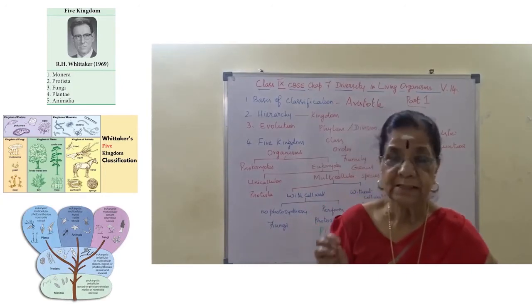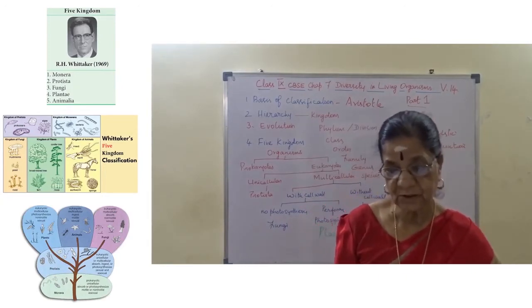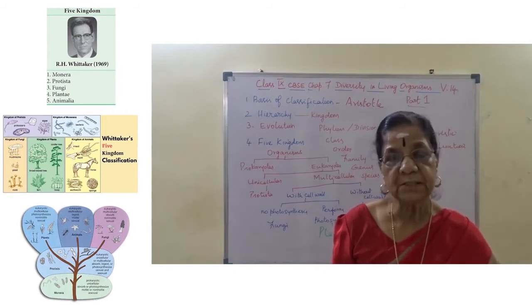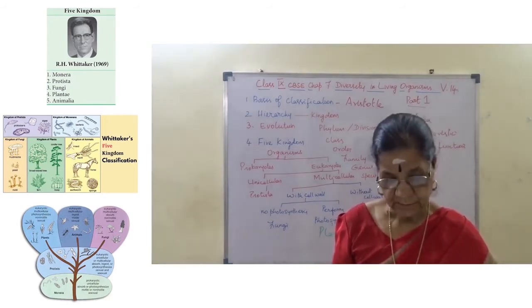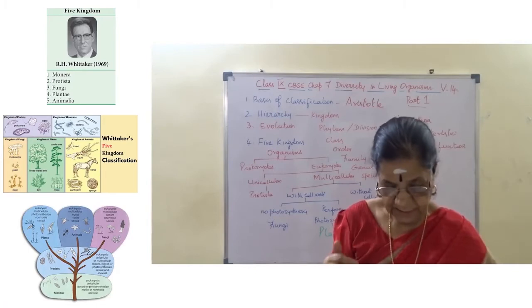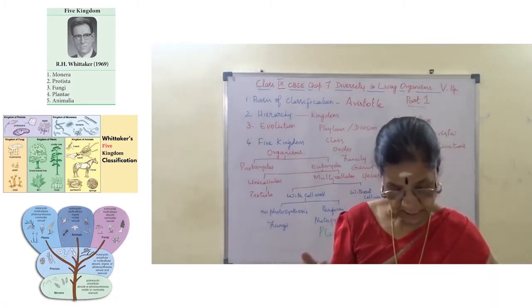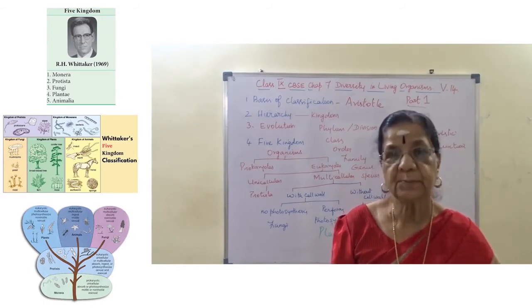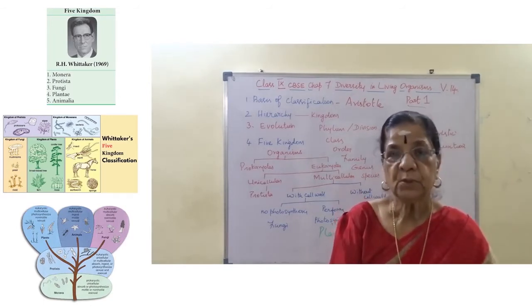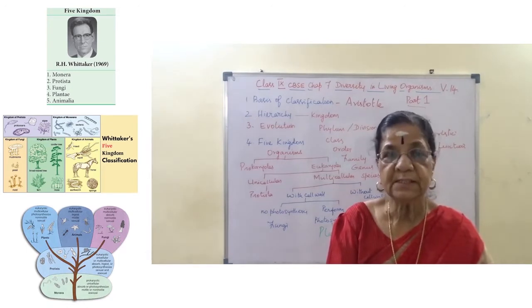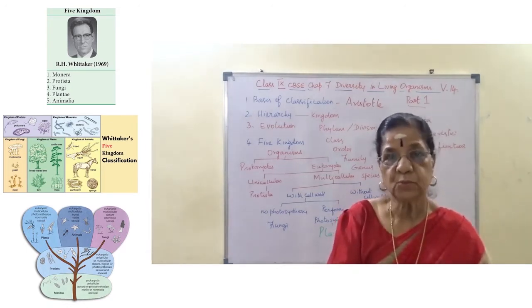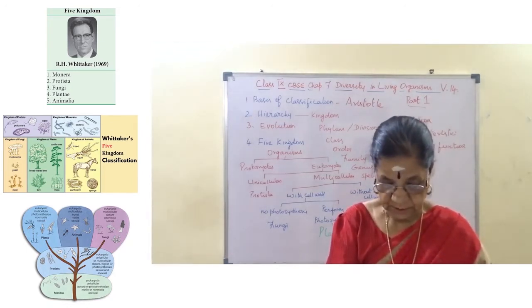And then this hierarchy is mainly based on whether it is unicellular or multicellular, whether it will prepare its own food or not, and whether it can undergo the process of photosynthesis or not.